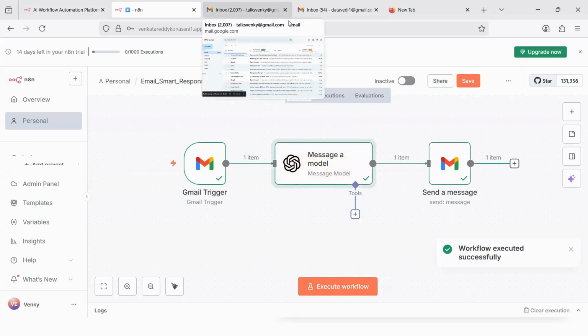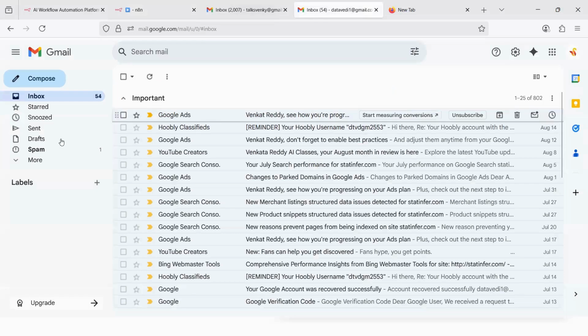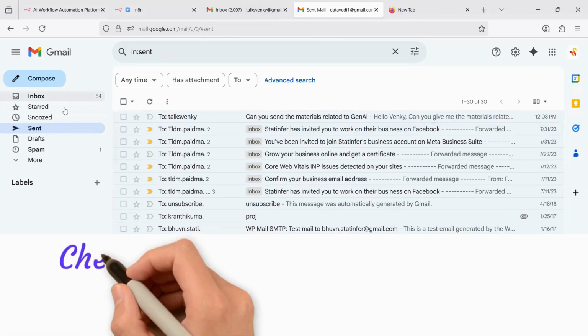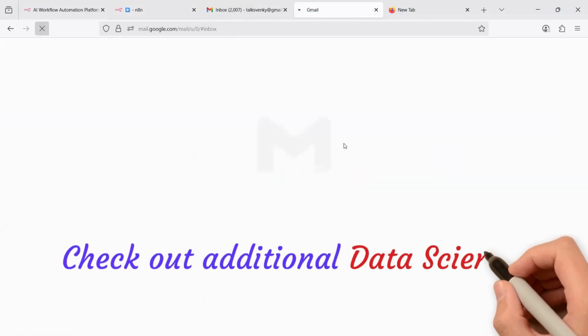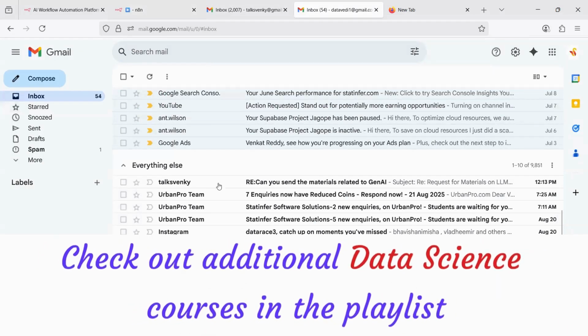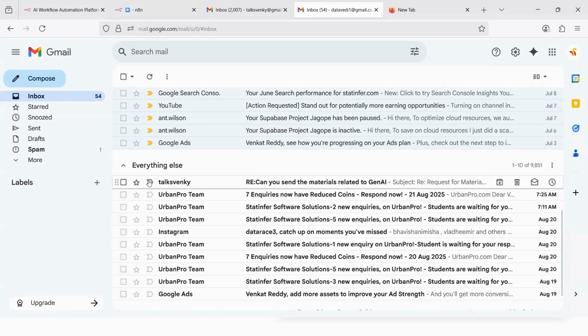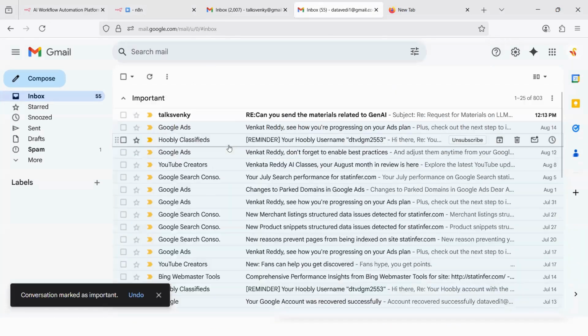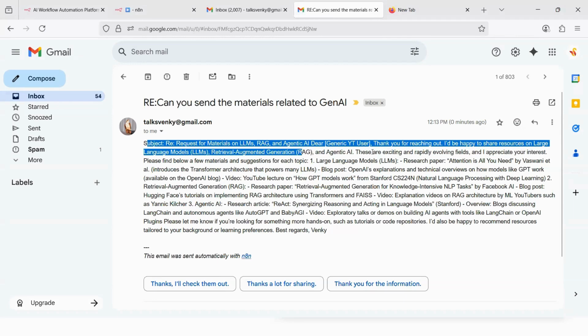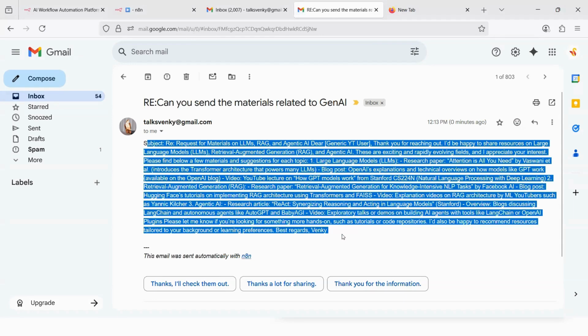If you come back to the person who has sent you a mail, the sent mail is this one: can you send me the materials related to Gen AI? In your inbox, if you try to refresh this, the reply is received. I'll try to put it inside this high priority. Reply to this one, subject, thank you for reaching out. I'd be happy to share materials on large language models. These are exciting, rapidly growing fields, etc. Research paper. Automatically output was generated.